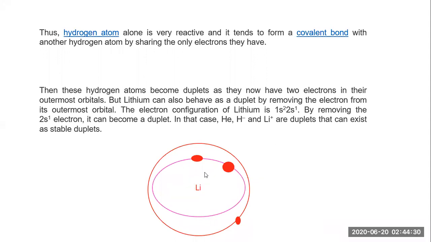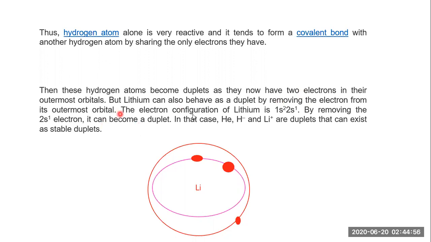Now see, lithium has what? The duplet is complete in the first shell only, and the next shell has one electron. But lithium can also behave as a duplet because it's nearer to the duplet rule. If this electron is removed from the outermost shell, see what happens. By removing the electron from the outermost orbit, it can behave as a duplet.